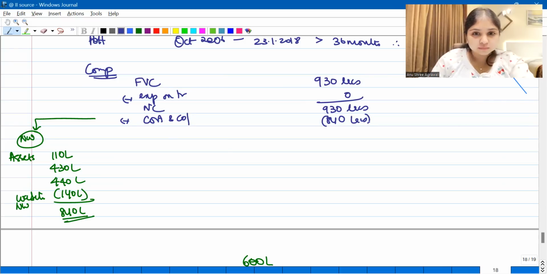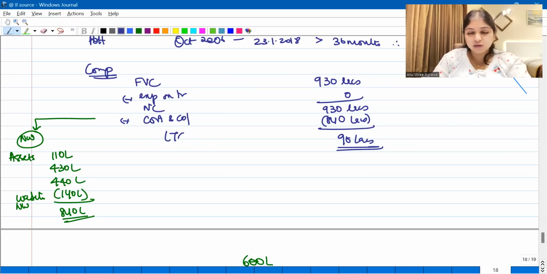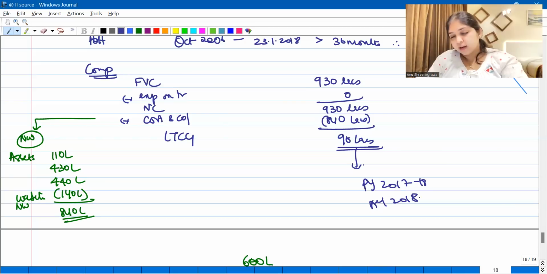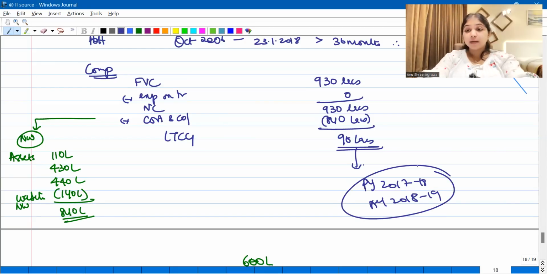So therefore, what is the net number now? 90 lakhs. This 90 lakhs is going to become the LTCG of this particular assessee. And when will you tax this LTCG? In the year of transfer, that is in previous year 17-18, that is assessment year 18-19. This is the year in which you will end up taxing this number.